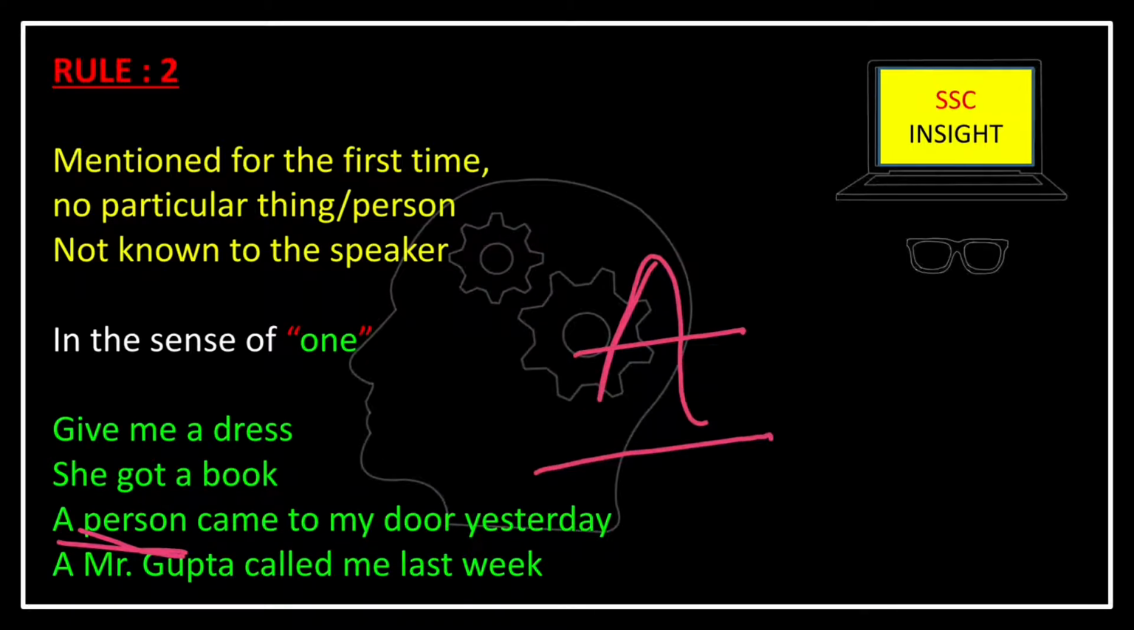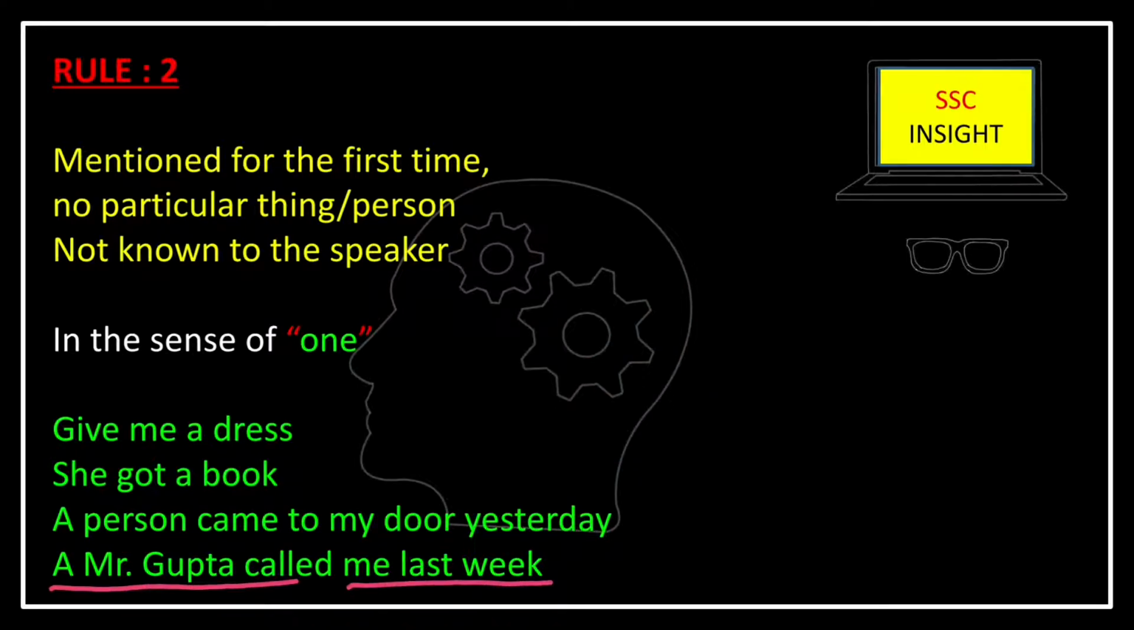He is unknown to me, or he is unknown to the speaker. That's why we use indefinite article. That is, a person came to my door yesterday. Or if I say, Mr. Gupta called me last week, as he is unknown to me, that's why I use indefinite article, Mr. Gupta called me last week.